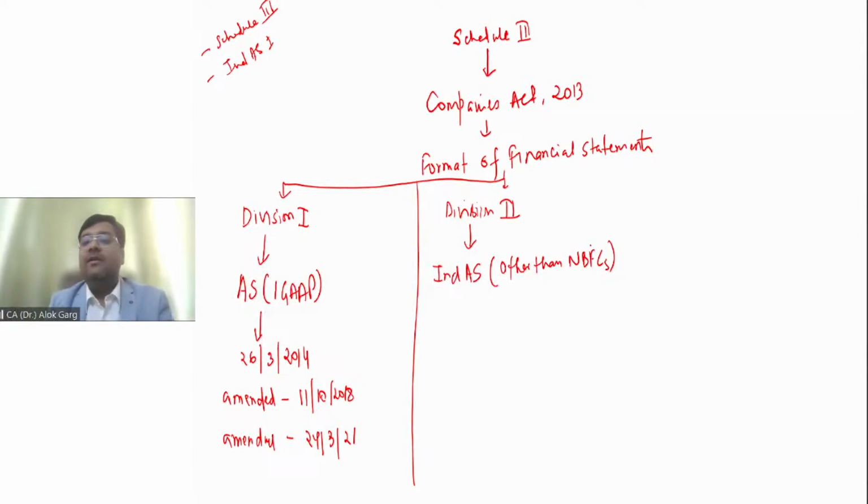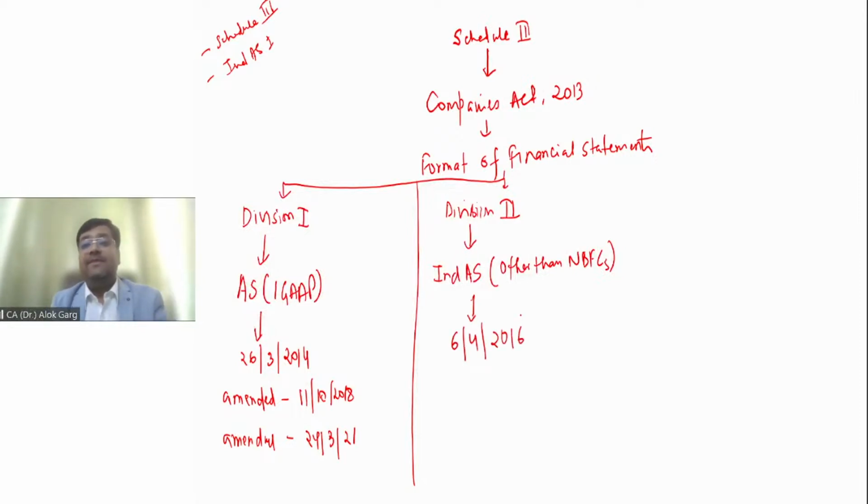Why? Because these are non-NBFCs, okay? So Division 2 is applicable to the companies on which Ind AS is applicable, and these companies should be non-NBFCs, right? This Division 2 was notified on 6 April 2016.